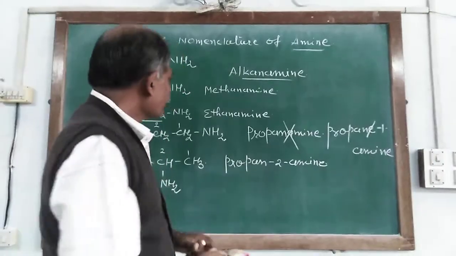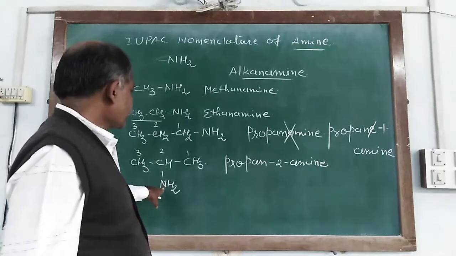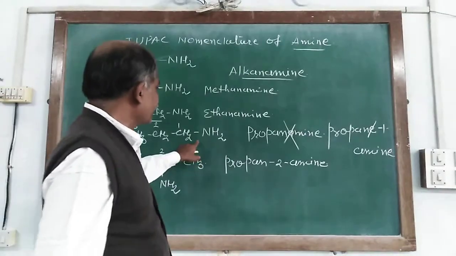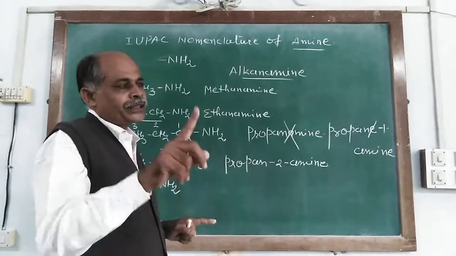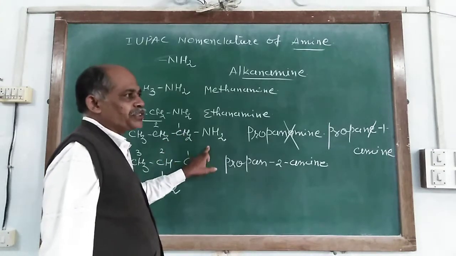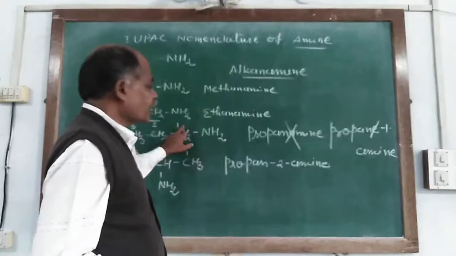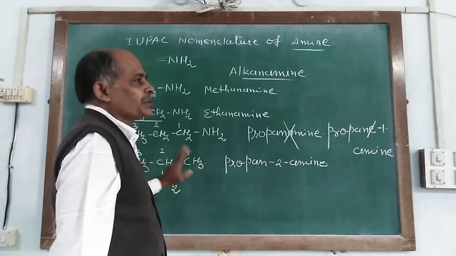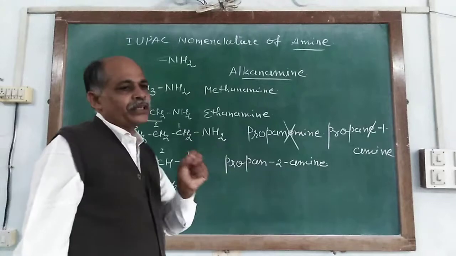So when there is more than one possibility for the location of the NH2 group, first we choose the longest carbon chain, and then we give numbers from each end, such that the amine group has the minimum number. Here numbers are given from this end, and here from either end, because from both ends the amine group has the same number.